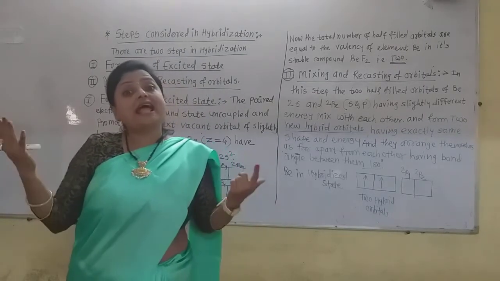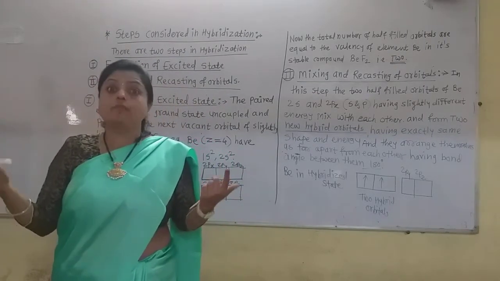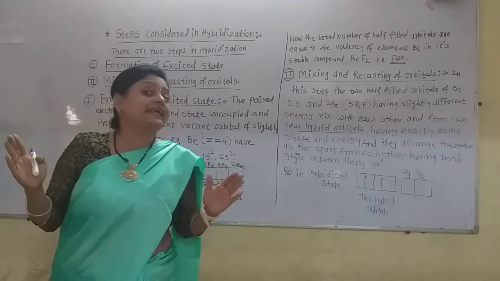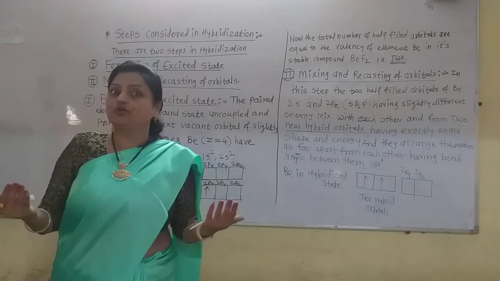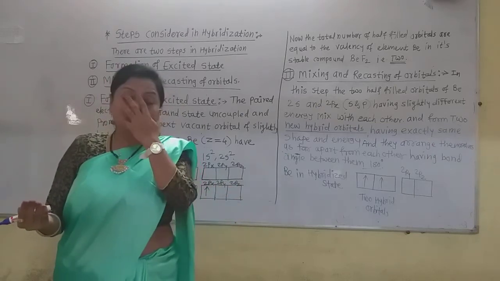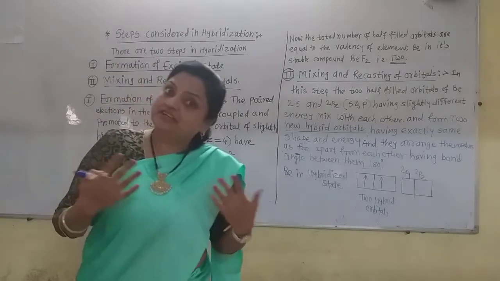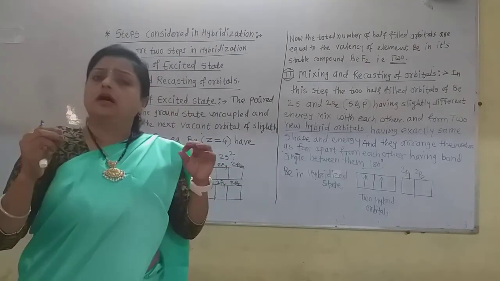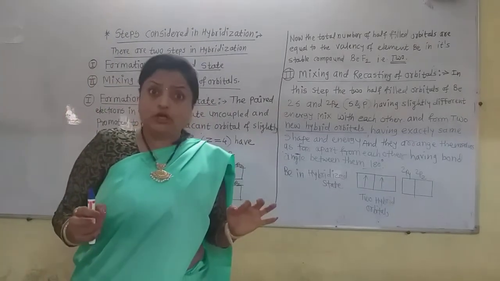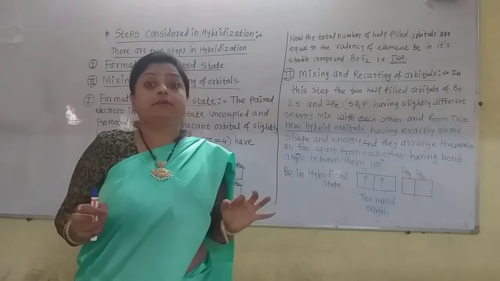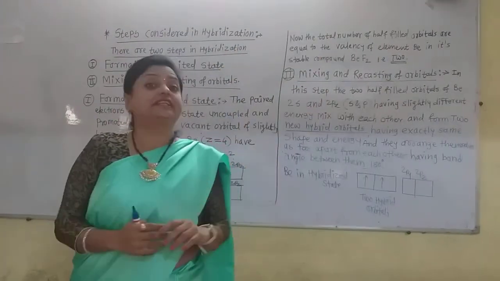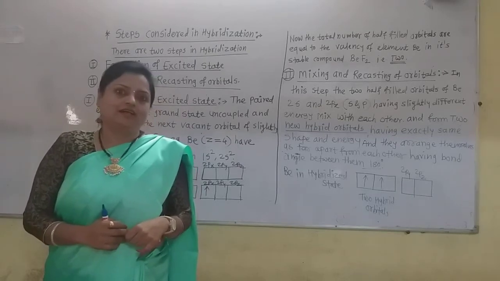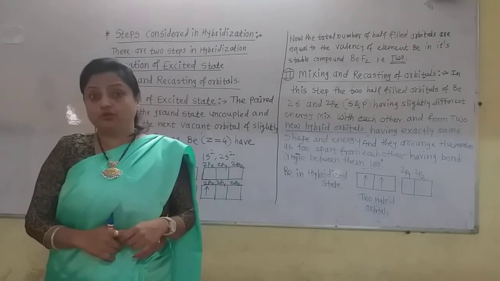They are as far apart from each other as possible so that there is no interaction between them. Because if the interaction is more, then the energy is also more and the molecule is unstable. So they locate themselves in space in such a way that there is no interaction between them. That is the second step in hybridization.